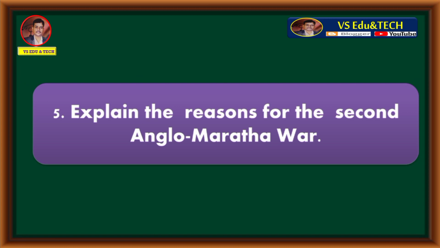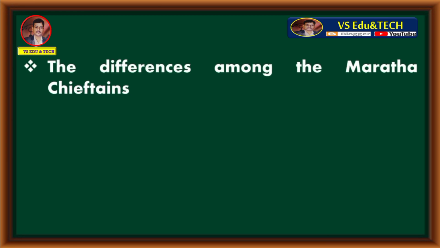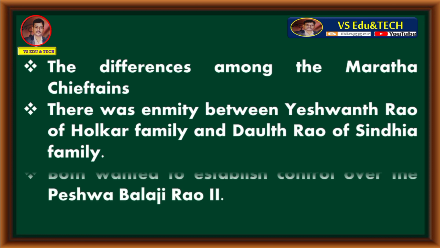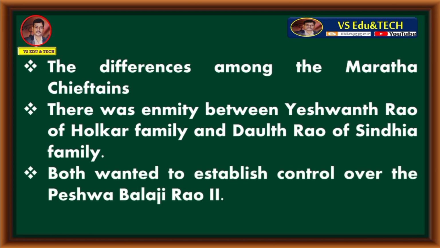Explain the reasons for the Second Anglo-Maratha War. The differences among the Maratha chieftains was the main reason for the Second Anglo-Maratha War. There was enmity between Yashwantrao of Holkar family and Daulatrao of Sindhya family. Both wanted to establish control over the Peshwa Balaji Rao II.